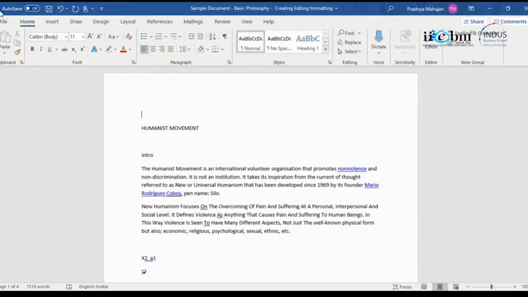Yeah. So let's begin. Can you see my screen? On my screen, I have a sample document whose contents are a basic philosophy. I am going to try each one of these tools, or demonstrate each one of these tools.